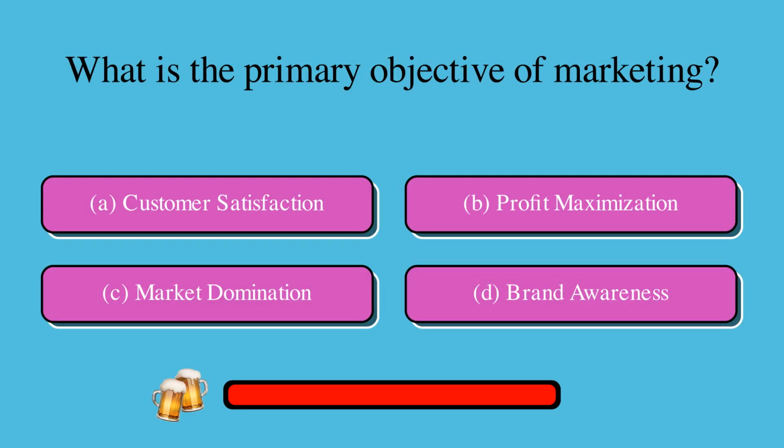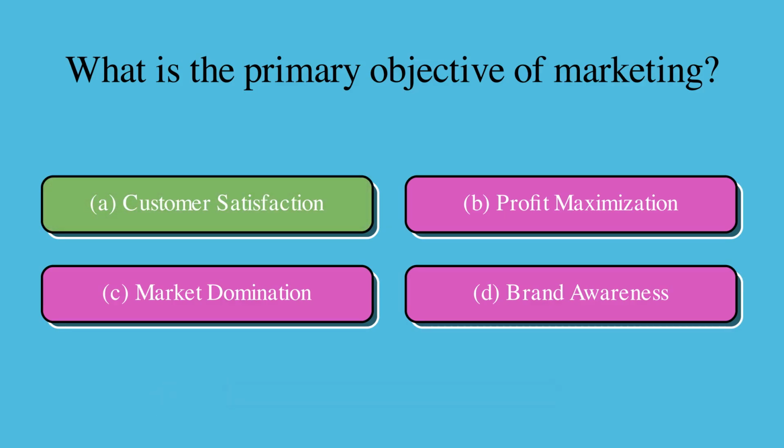What is the primary objective of marketing? Is it A, customer satisfaction, B, profit maximization, C, market domination, or D, brand awareness? The correct answer is A, customer satisfaction.